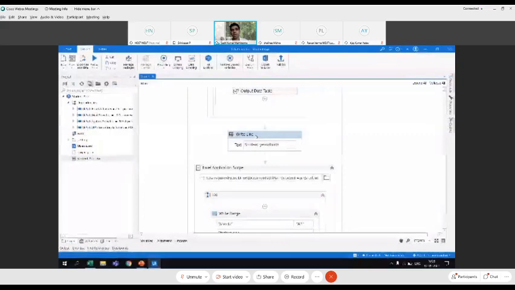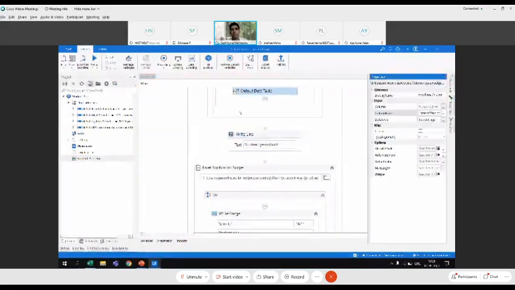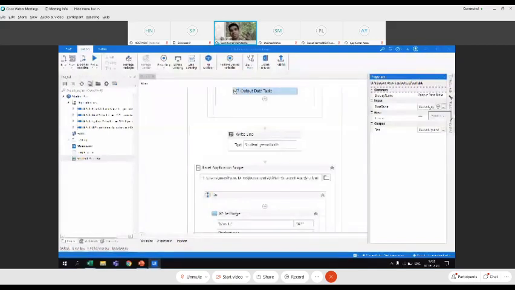We want to print the value, whatever content is there in the data table. So how are you going to do that? It is by using this Output Data Table activity. Output Data Table means there is a data table called student_age, and that data table's content you are simply trying to output as a string.